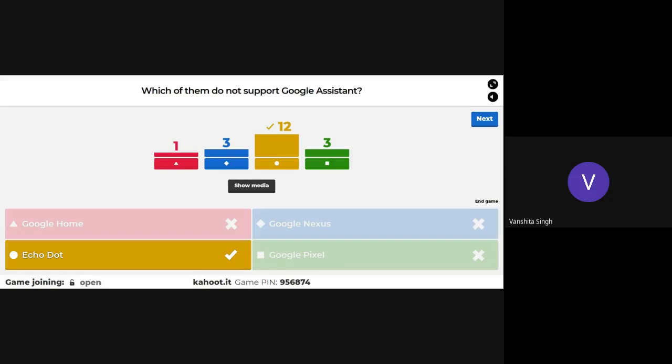Echo Dot. Guys, Echo Dot is from Amazon, and the rest three are products of Google itself. So all three of them are using Google Assistant.